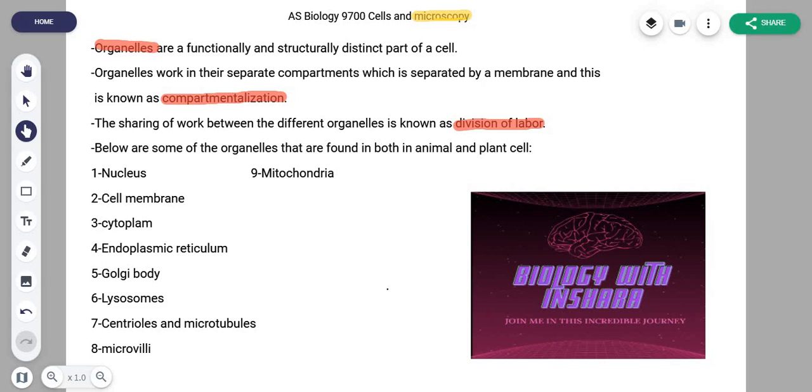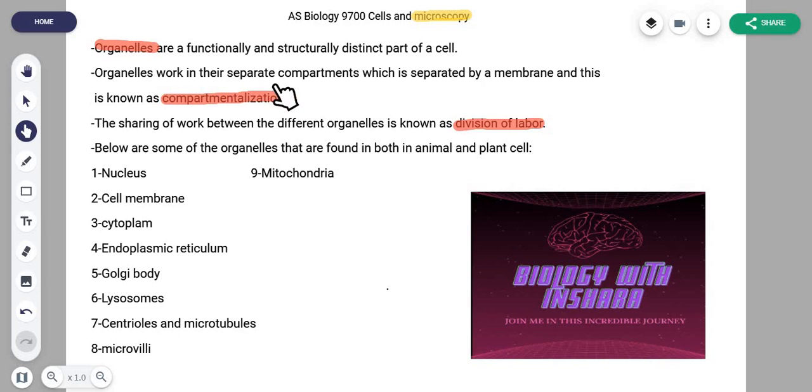So what that means is that it has its own different structure and its own different function as well. Like if you take the nucleus, structurally it is spherical and functionally it controls the cell, and that is unique. And you should expect the function and structure to be different for many other parts of a cell. Get it? So this is what the definition of organelle means.